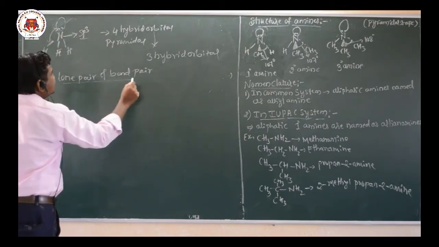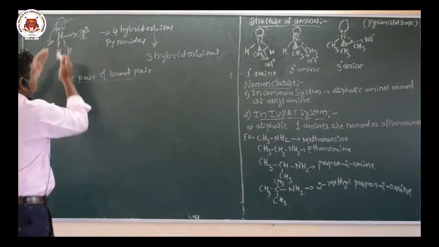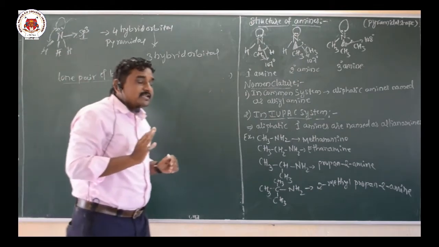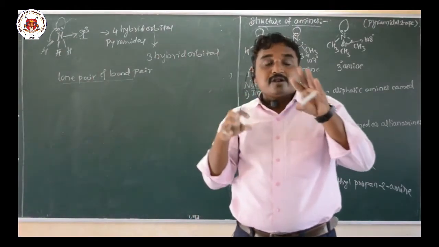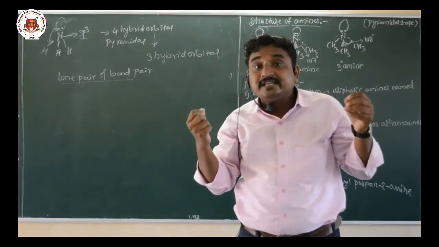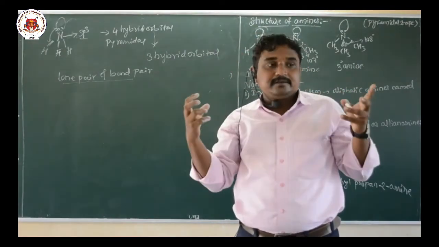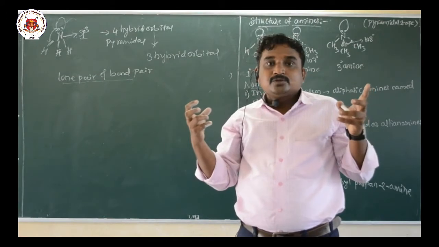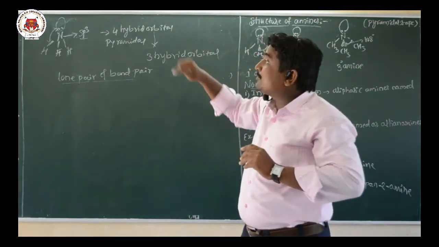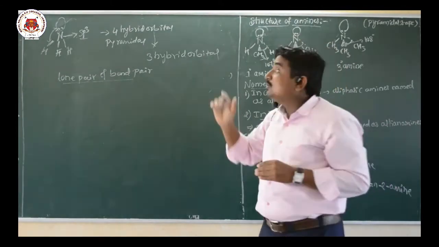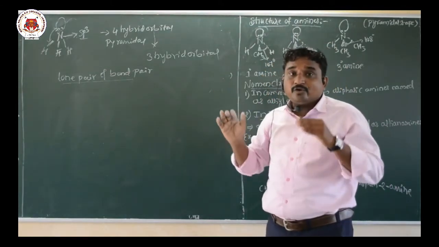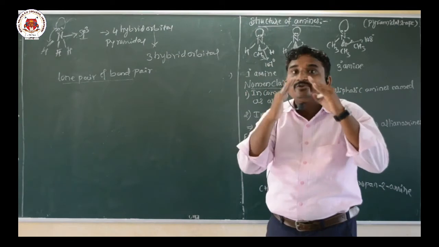So due to that reason the bond angle reduces. Usually we know that the sp3 hybridized orbitals, the four hybrid orbitals, are present at the tetrahedral corners. But here, due to the presence of the unshared pair of electrons, there is a repulsion between lone pair and bond pair. So for that reason the bond angle reduces.